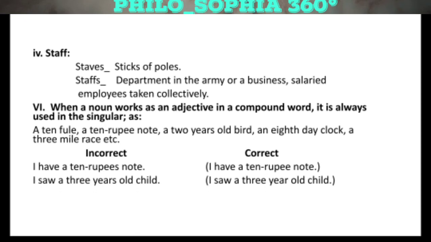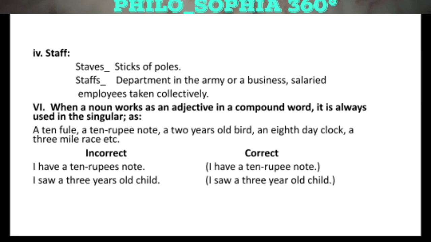So when we see some sentences, they will be like, I have a 10 rupees note. It is an incorrect sentence because we cannot use rupees with 10 when we are using the noun as an adjective in a compound word. So it will be I have a 10 rupee note.